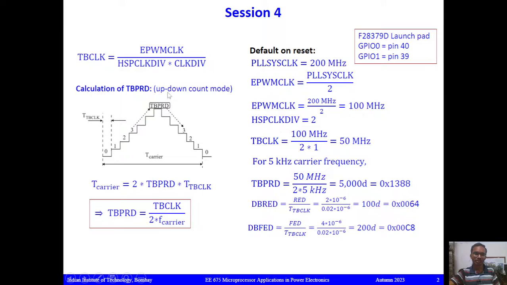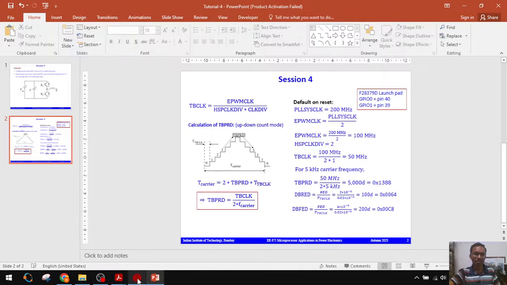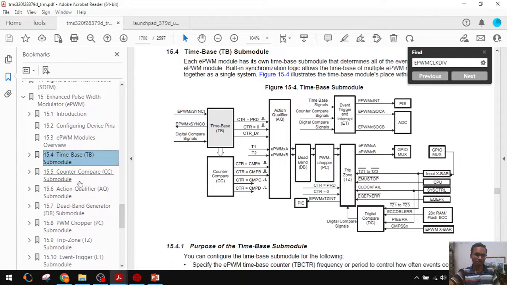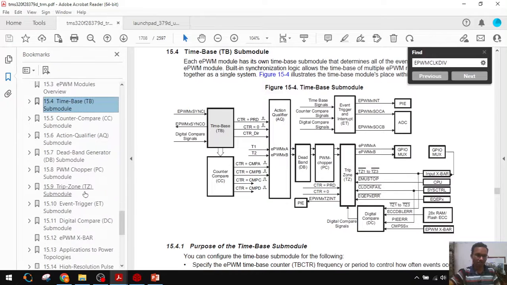While deriving the time base clock from the ePWM clock, these two bits we have to configure. We will use default values only. By default this is 2, this is 1. For that we will see these two bits available in the time base control register.